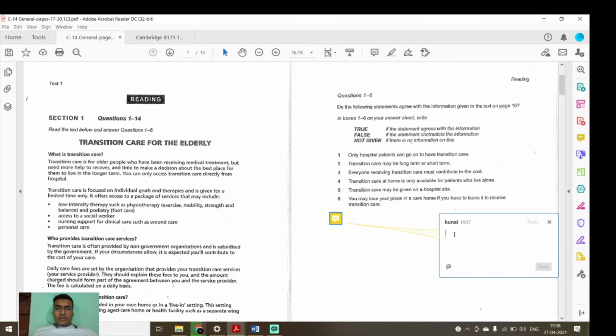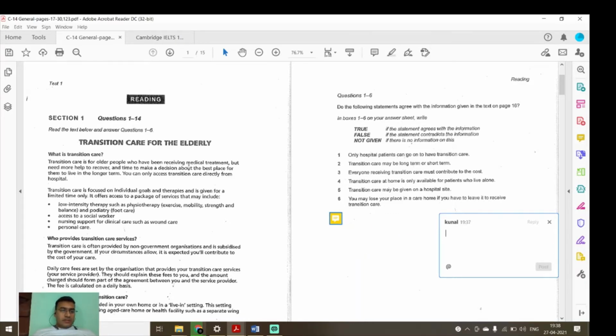Here it has been written in boxes 1 to 6, on your answer sheet, write true, false, or not given. If a statement agrees, we need to write true. If a statement does not agree, then we need to write false. And if there is no information on this, then we need to write not given. So we will read the first question: only hospital patients can go to have transition care.